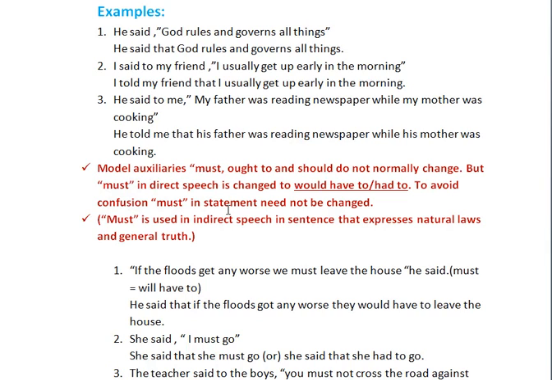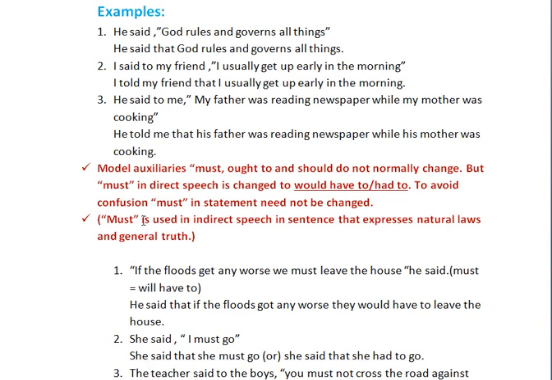Students, understand one thing. Modal auxiliaries must, ought to, and should to start ஆயிருந்ததுன்னா you need not change the verb. அப்படி நீங்கள் மாற்றணும்னு நினைச்சீங்கன்னா மஸ்ட்டுக்கு பதிலாக என்ன யூஸ் பண்ணலாம்னா would have to or had to யூஸ் பண்ணலாம். இல்லை எனக்கு கன்ஃபியூஷன் ஆகுது அப்படின்னு ஃபீல் பண்ணீங்கன்னா you can use the same modal auxiliary must in the indirect speech also.